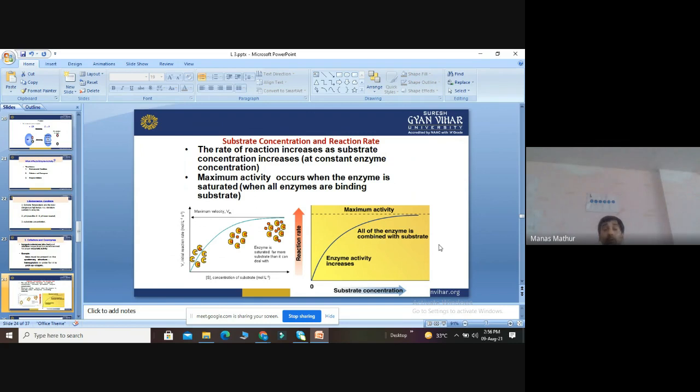So the reaction rate is directly dependent on the substrate concentration. Enzyme activity will increase with the increase in the concentration of substrate, because more substrate means more product. But after some time, it will show some saturation. Everything has some growing phase and declining phase. So this diagram clearly shows the amount of substrate, the velocity of the enzyme, and the maximum activity of the enzyme, in increasing order of the enzyme substrate activity.